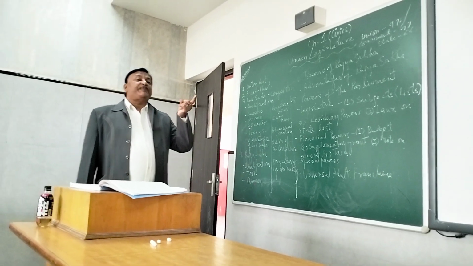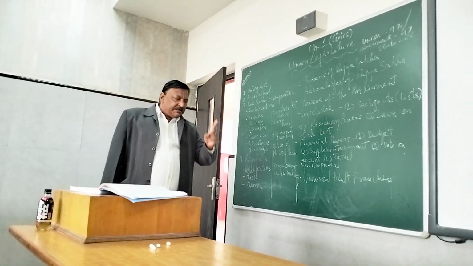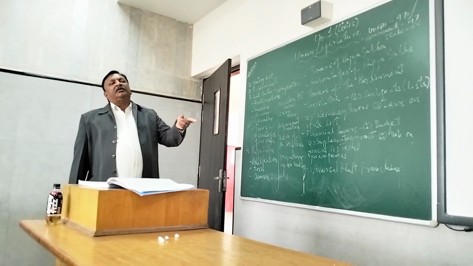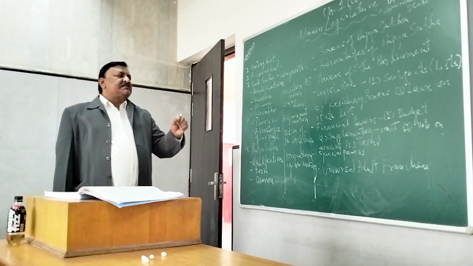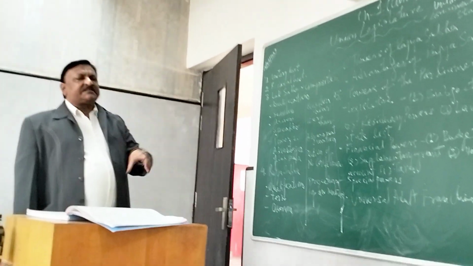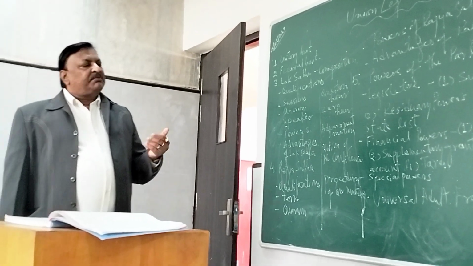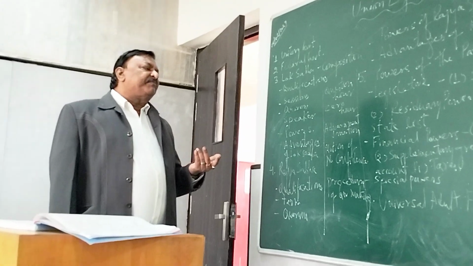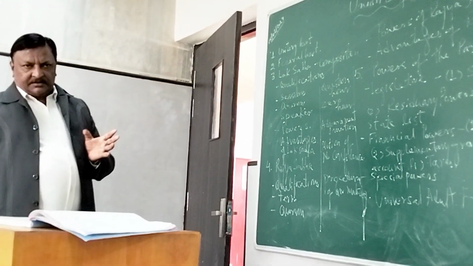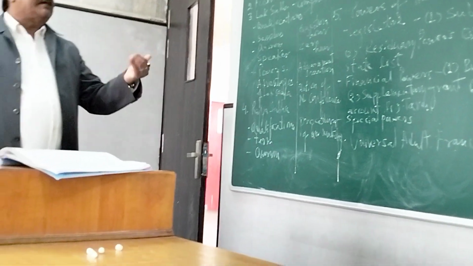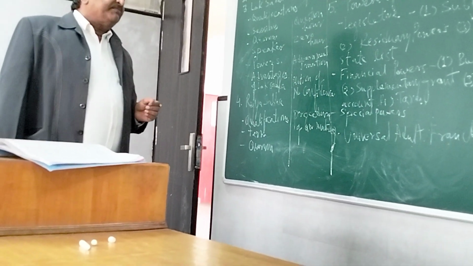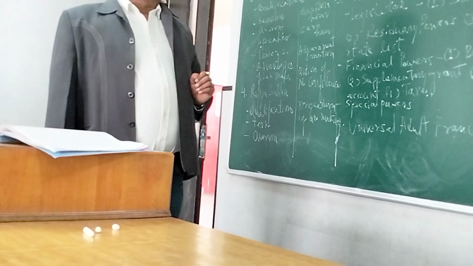Then it is the Speaker who decides whether a bill is a money bill or an ordinary bill. As soon as the Speaker says this is an ordinary bill, it can be introduced either in Lok Sabha or in Rajya Sabha, and after introduction it can be passed in the houses. After getting passed in one house, it can go to the other house, and after getting passed by both the houses, it goes to the president.